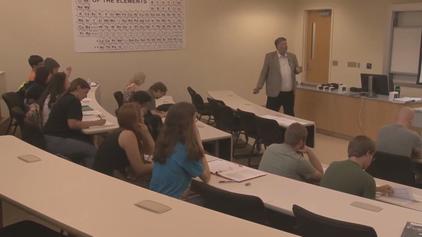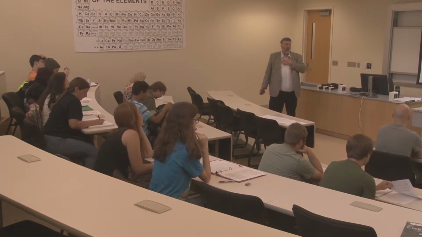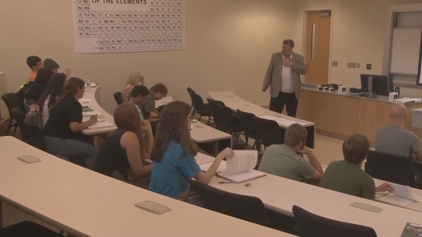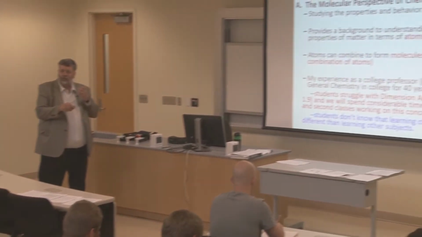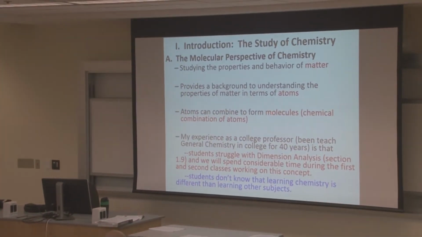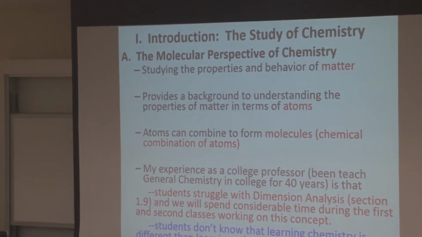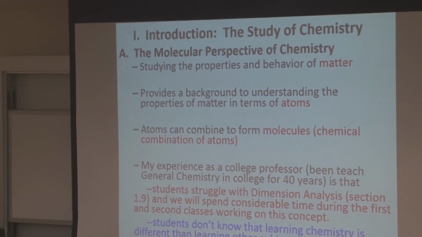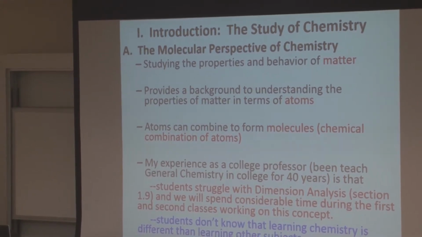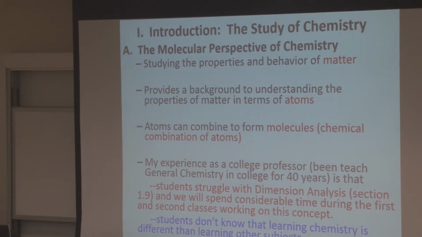So why would you study chemistry? And what's the approach that we're going to use? We're going to use what's known as a molecular perspective. We think about molecules. That matter is made up of atoms, and atoms combine to make molecules. And those atoms and molecules determine what chemistry is going to happen. And so we're going to take this approach of, let's understand the atom, and that'll help us understand how the atoms and molecules combine and do chemistry.